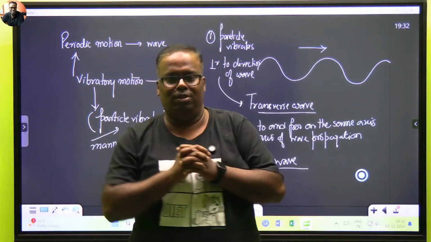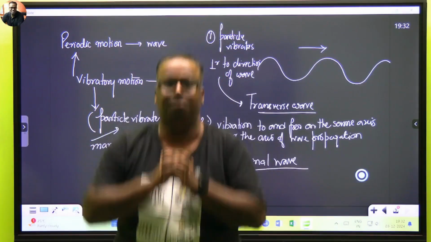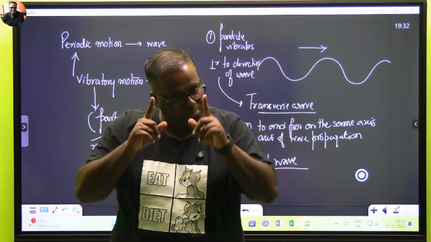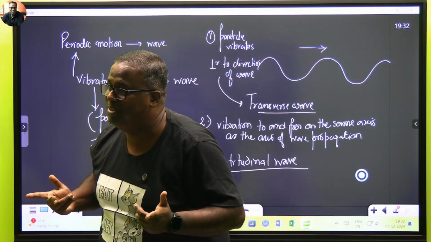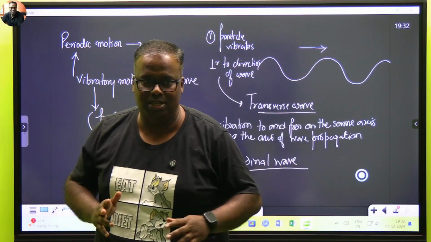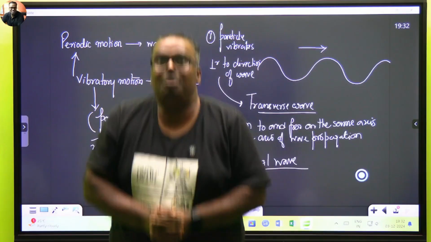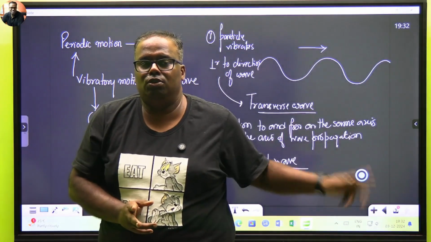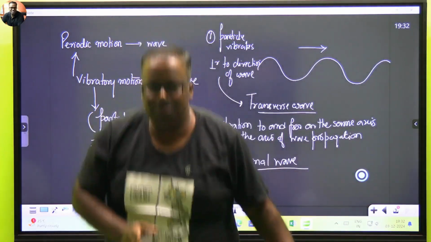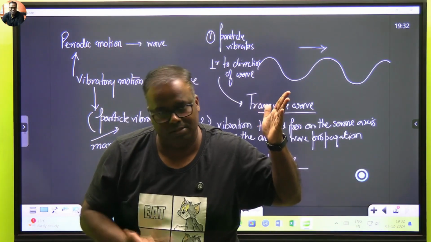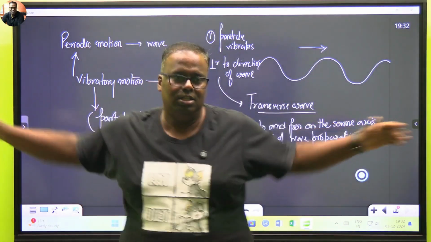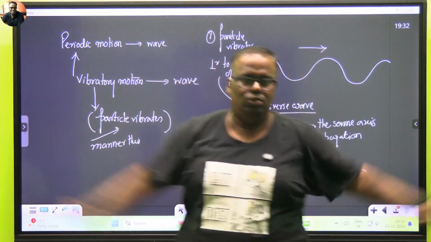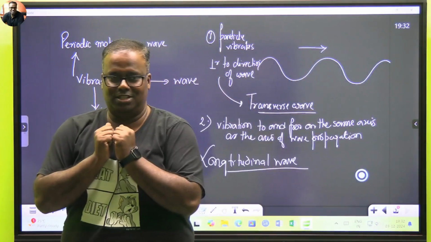This is a longitudinal wave. And if I'm a transverse wave, at my place only I will move, because matter doesn't move in a wave. It's just the disturbance that propagates. So in a transverse wave, when I'm up, the fellow next to me, say Dhruv, is down. When I'm down, he's up. Periodic. In a longitudinal wave, when I'm stretching, Dhruv is compressed. When Dhruv is stretching, I am compressed.